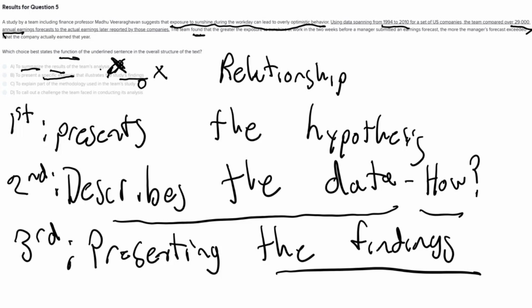And then D says to call out a challenge the team faced in conducting its analysis. I don't really see any challenge or hardship that the experiment faced. So I would say this isn't correct, and I would mark this wrong and select C as my answer and then move on.